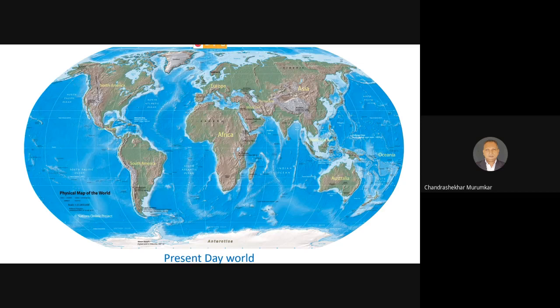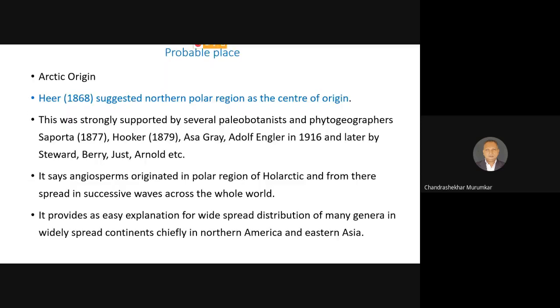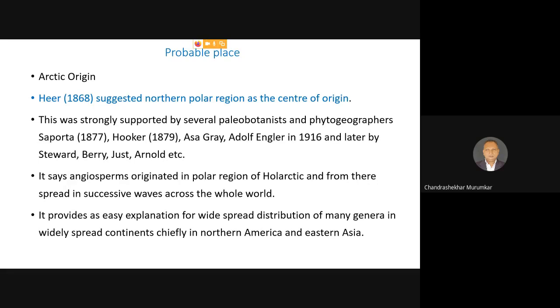It is not feasible. And so, because of that, it was suggested that at the beginning, all these land masses were present together. And this land mass he called Holarctica. Whole means together, Arctic region means the region, Holarctic region. This was strongly supported by several paleobotanists and phytogeographists like Saporta, Hooker, Asa Gray, Earl of England, all of whom were taxonomists, and in 1916, and later even by modern phytogeographers like Stewart, Besse, Jess, and Arnold, and many others.